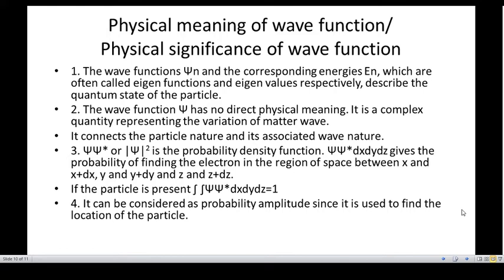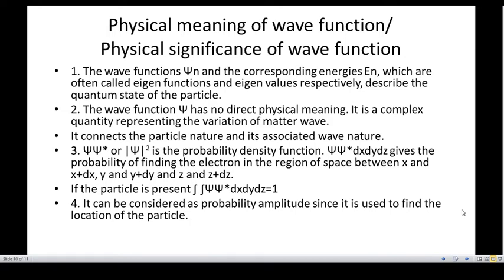Now, the physical meaning of wave function is as follows. First, the wave function psi n and the corresponding energy En are often called eigenfunctions and eigenvalues respectively. That means psi n is called the eigenfunction and En is called the eigenvalue, which describes the quantum state of a particle.